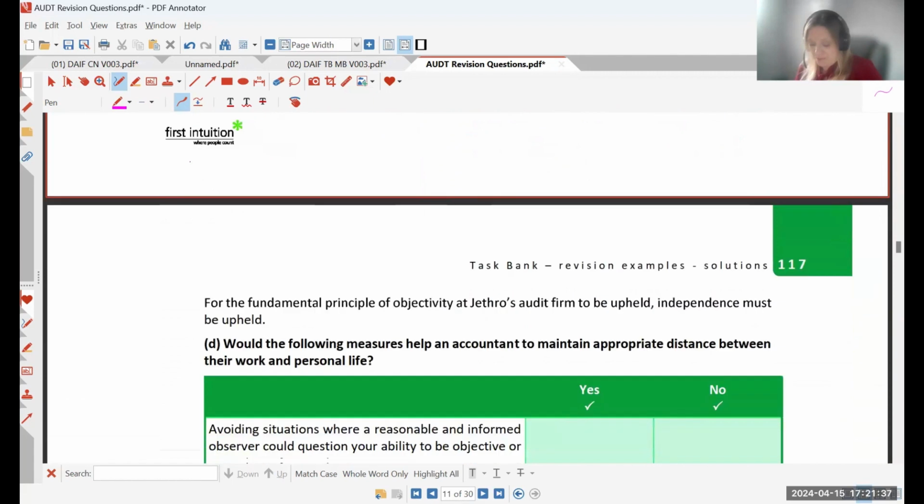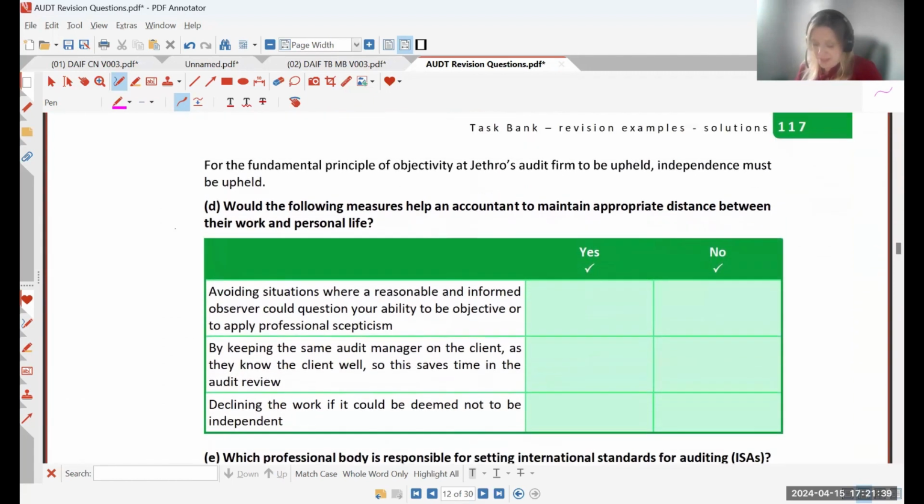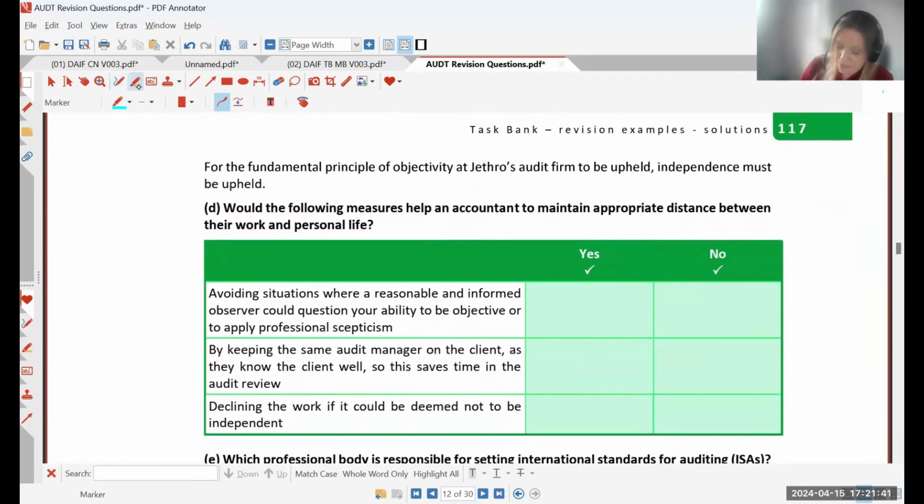Okay, let's carry on. It's a nice little section, I think. So for the fundamental principle of objectivity at Jethro's audit firm to be upheld, independence must be upheld. Independence, very, very important for auditors. Would the following measures help an accountant to maintain appropriate distance between their work and their personal life? Let's have a look.